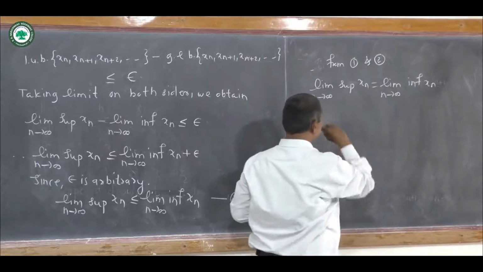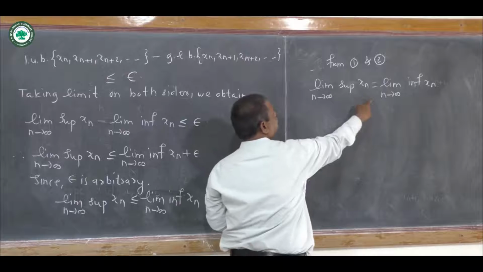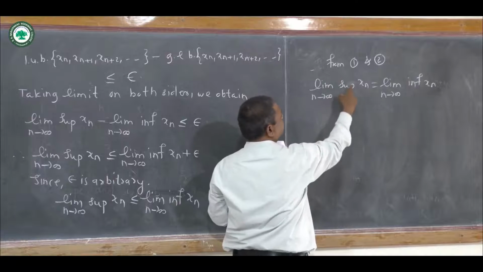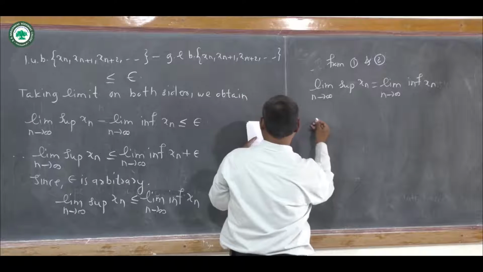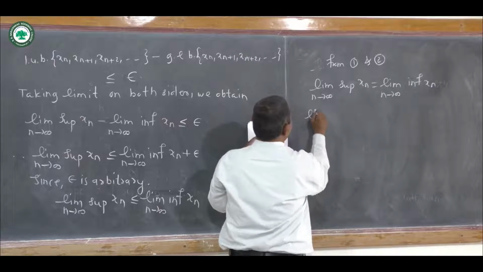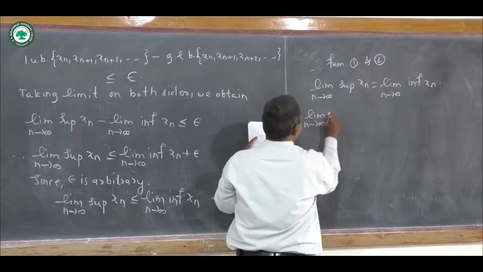So it means that when the sequence is convergent, then we have the limit superior of x_n equal to the limit inferior of x_n. So therefore we write here the limit superior of x_n is equal to the limit inferior of x_n, which is equal to the limit of x_n as n tends to infinity.